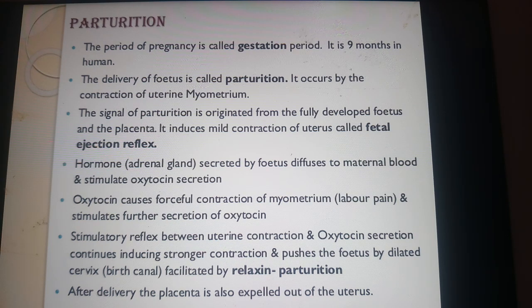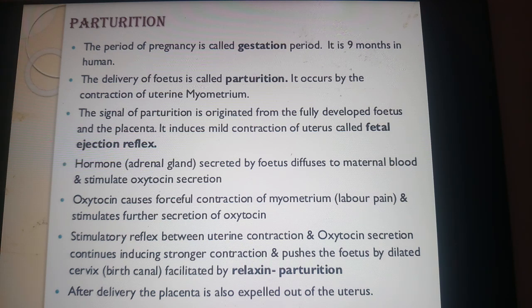Whenever the oxytocin is released, it acts on the uterine muscles and causes very strong uterine contractions, which in turn stimulate further secretion of oxytocin. As more and more oxytocin is secreted, there is a stronger uterine contraction, and this stimulatory reflex continues.